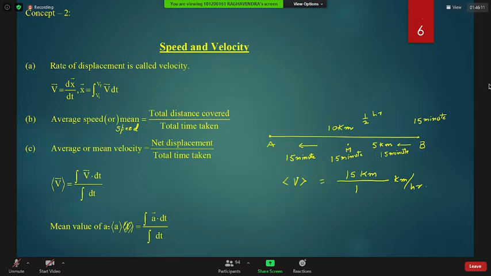So Saket, you tell from house to house, your average speed, how much? Average speed I want to know.